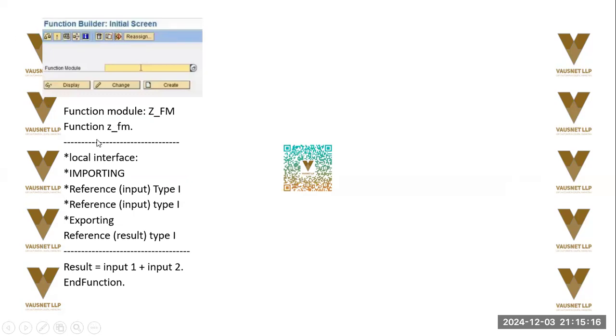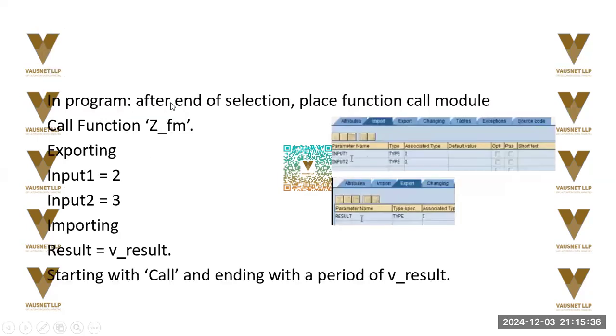We will create this function ZFM, local interface: importing, reference input type integer; exporting, reference result type. This is the format it's given. So result equals input 1 plus input 2, and endfunction. Okay. In the program, after end of selection, place the function module call, call function. This is the keyword plus the function that we created.